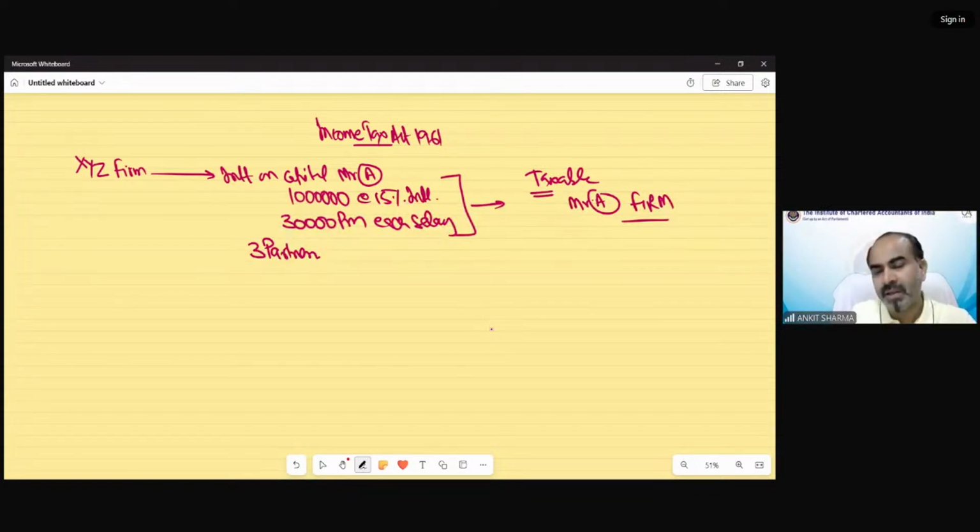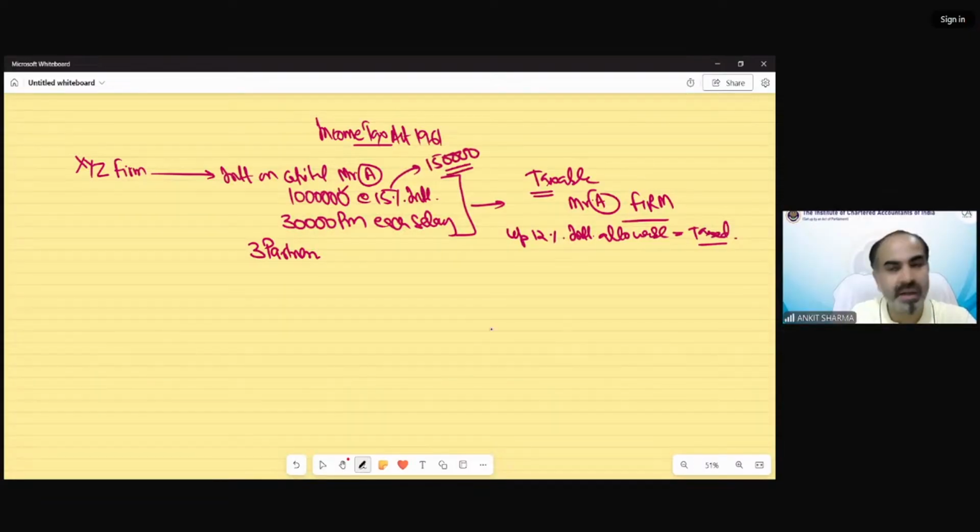So the question was what is going to be the taxable income via the partnership firm in the hands of Mr. A. We all know that under PGBP, up to 12% interest on capital or loan of a partner is allowable, and the allowable part is going to be taxed in the hands of the partner. So out of this 10 lakh rupees, 15% interest, that means 1,50,000, has accrued to the partner, but the allowable part is only 12%.